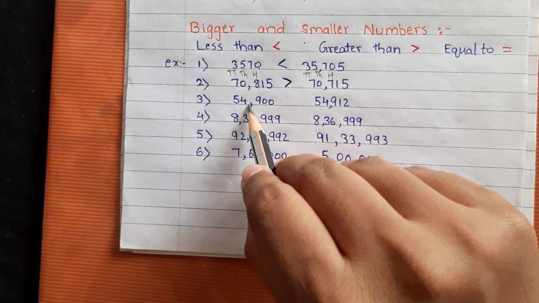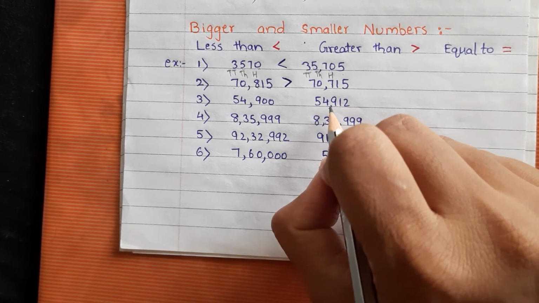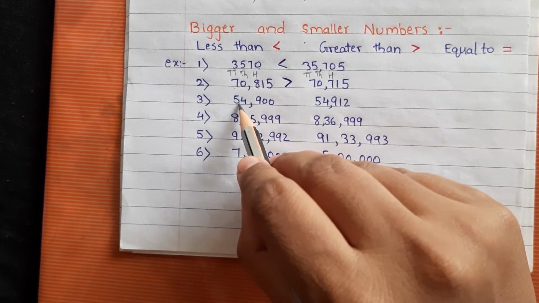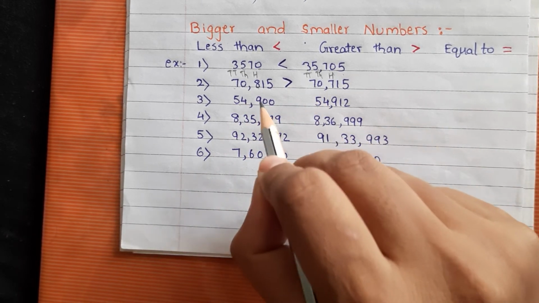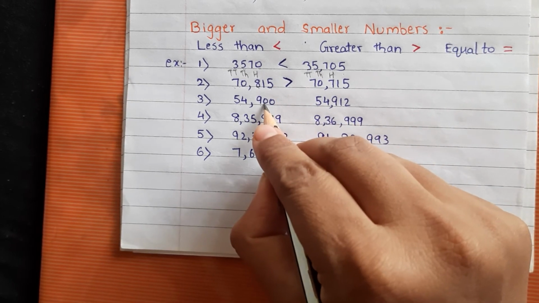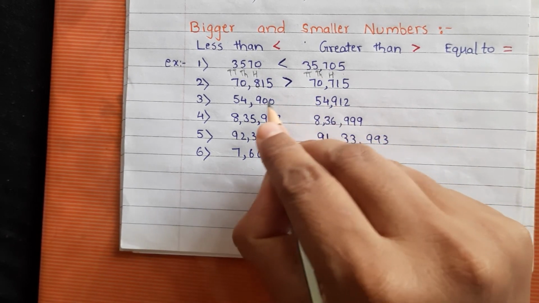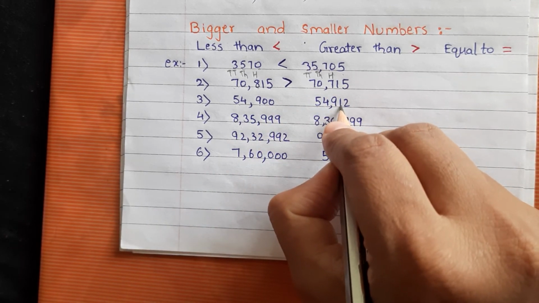Now see the next number. Again, here also 5 digits, here also 5 digits. So we cannot decide like this. The first digit is the same, the second digit is also the same, the third digit is also the same. So we will see the fourth digit. Here the fourth digit is 0 and here it is 1.